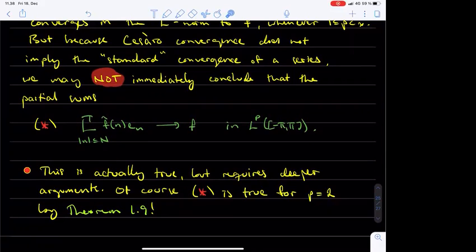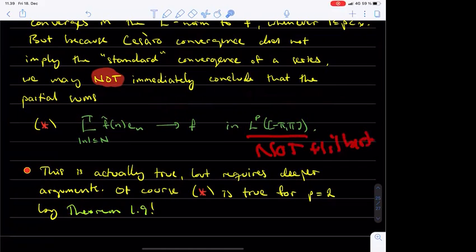This might be a good time to summarize the whole contents of these lecture notes. The partial sums of the Fourier series of a 2π periodic L2 function converge to that function in the standard sense. If the function is in Lp and p is not equal to 2, then we have shown in Theorem 1.14 that the partial Fourier series of that function still converge in the Lp norm, but only in the Cesàro sense. The convergence of the partial Fourier series also holds in the standard sense, but this requires more complicated arguments when p is not equal to 2. The reason for the differences between L2 and the other Lp spaces is that L2 is a Hilbert space and the other Lp spaces are not.